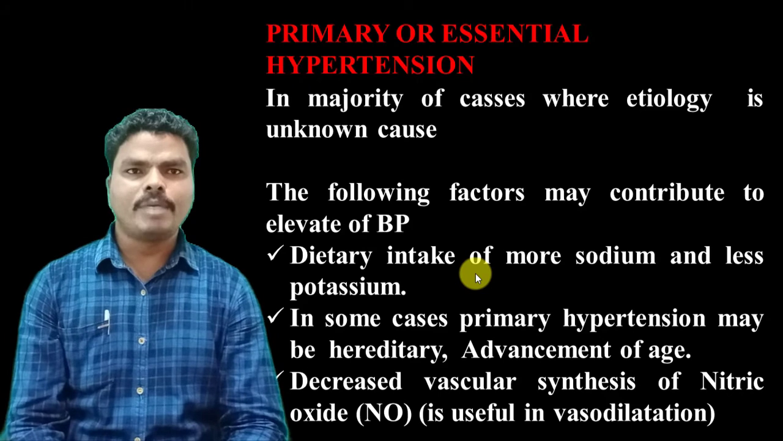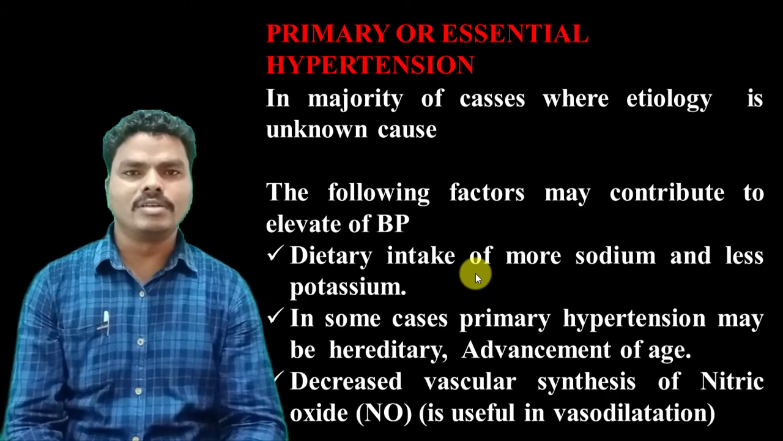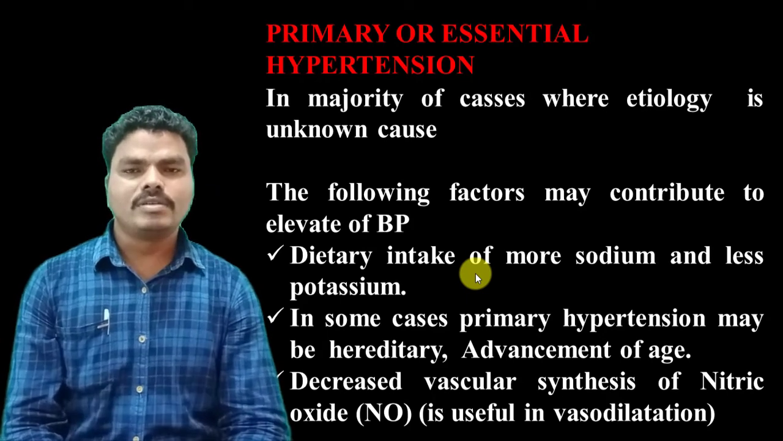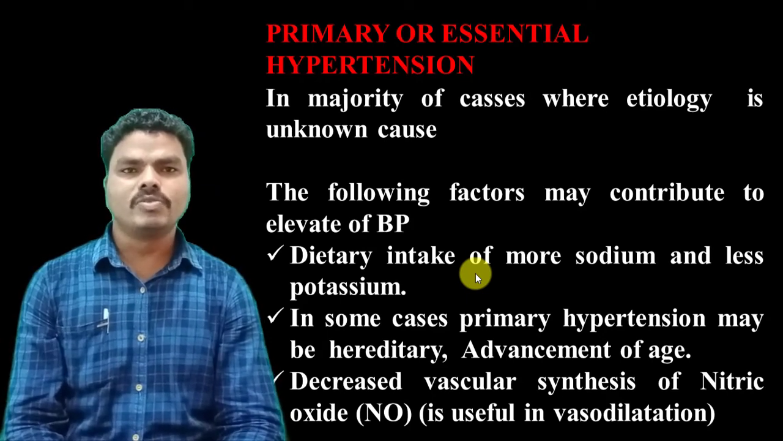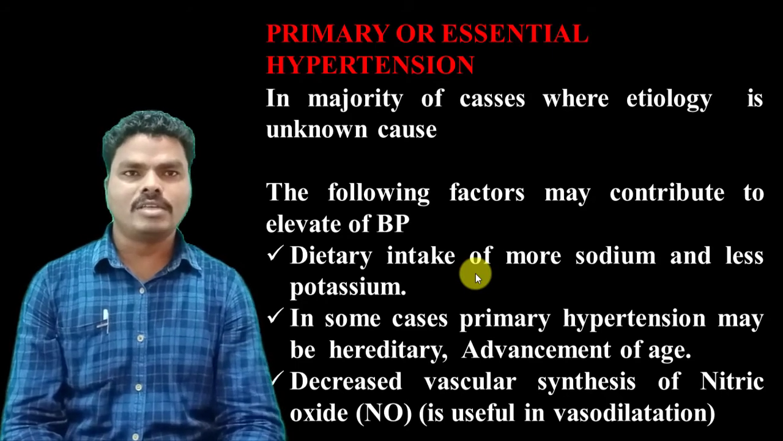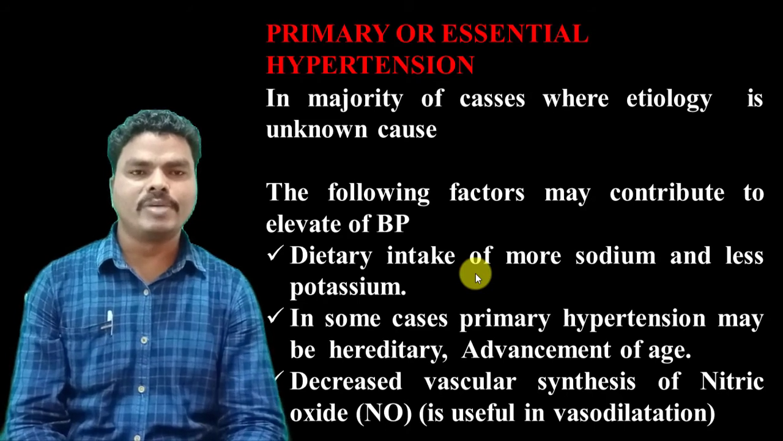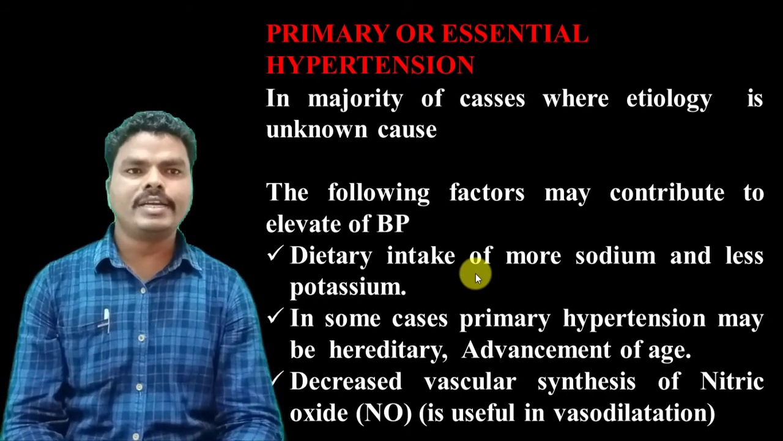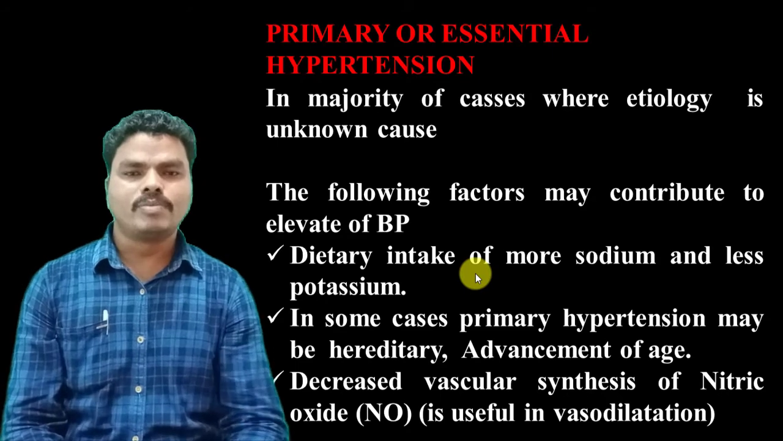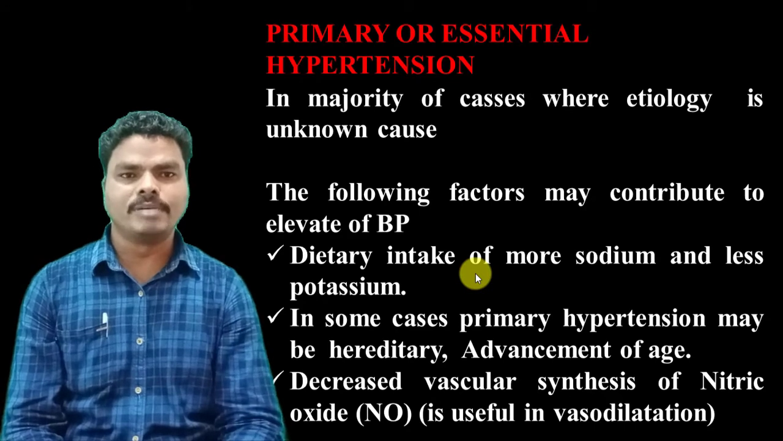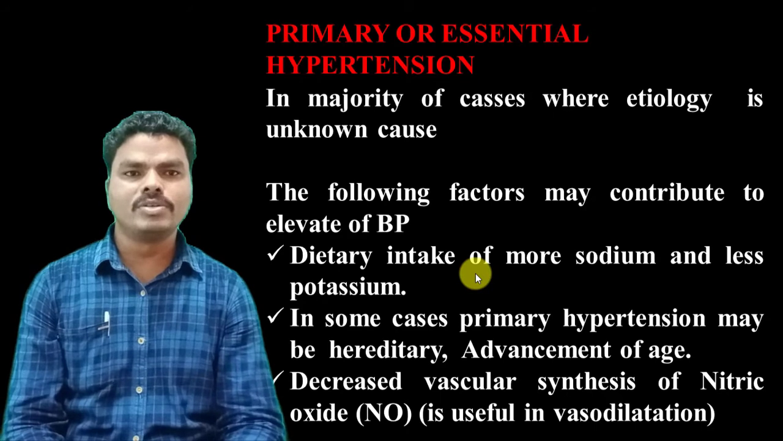In case of primary hypertension, most of the cases have unknown causes. In most situations, the cause of primary hypertension is unknown, so we cannot identify what is the cause, but we can consider the following factors which may lead to primary hypertension. The first one is dietary intake of more sodium or less potassium. And in some situations, primary hypertension may be produced by heredity or aging.